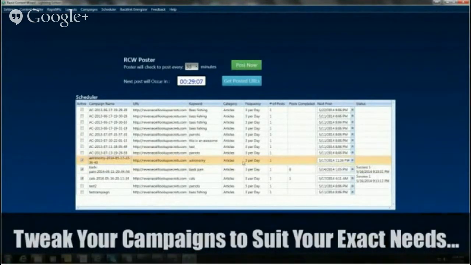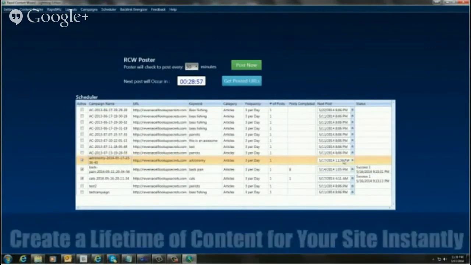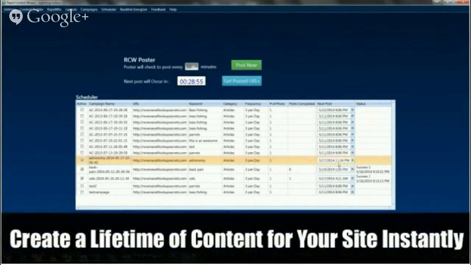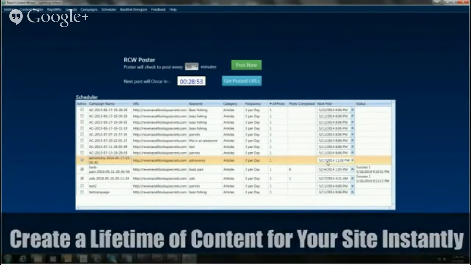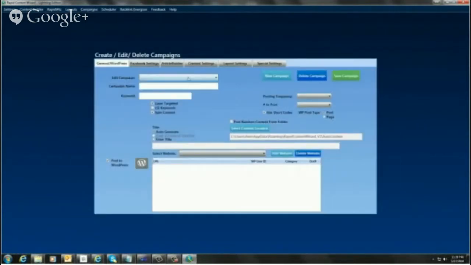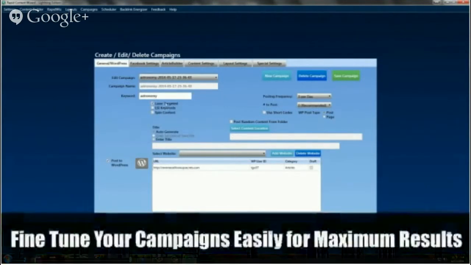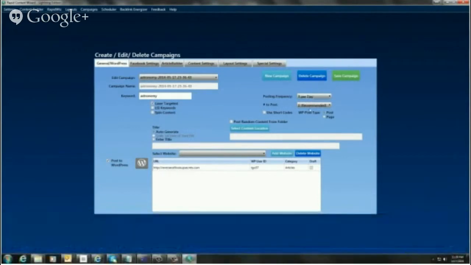And it's set up to go here 3 times per day, one article at each post, and it's starting at 5:17, 11:36 p.m. And this will go on forever. It will post at this time 3 times a day, every day. And you don't have to do a thing. This was just all set up for you automatically. I can come over here and show you quickly what the campaign looked like. There it is. It's laser targeted. It auto-generates the title 3 times per day.